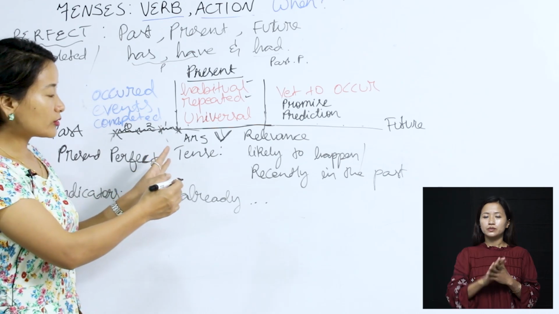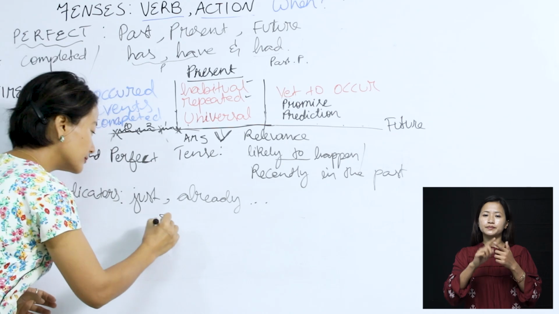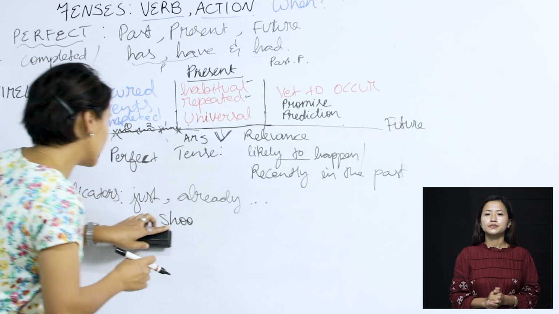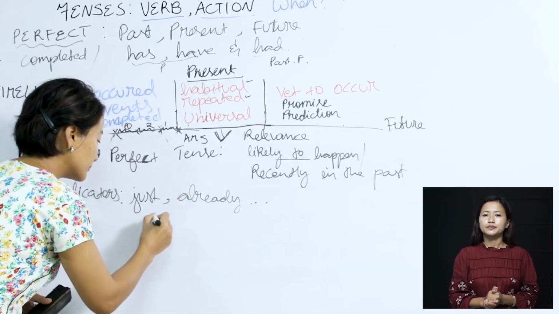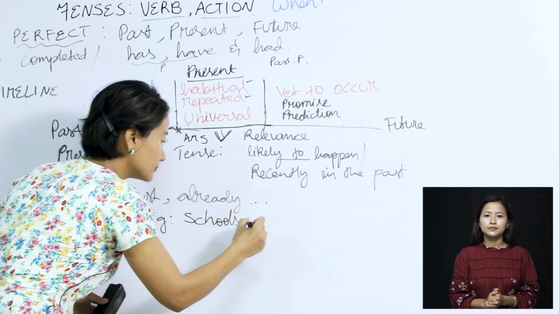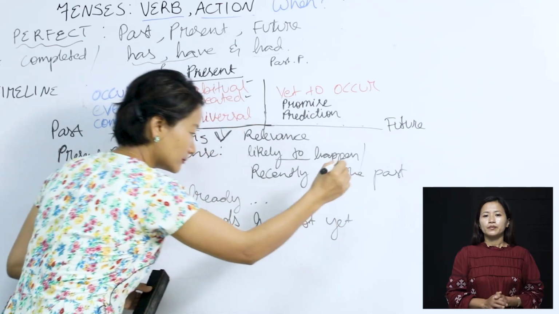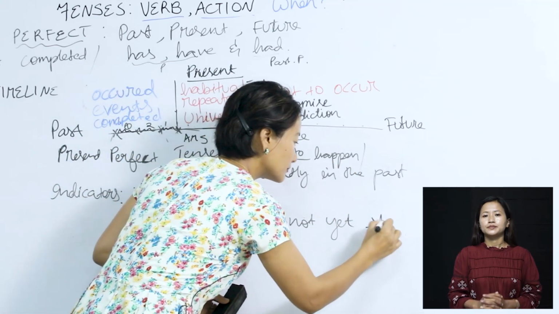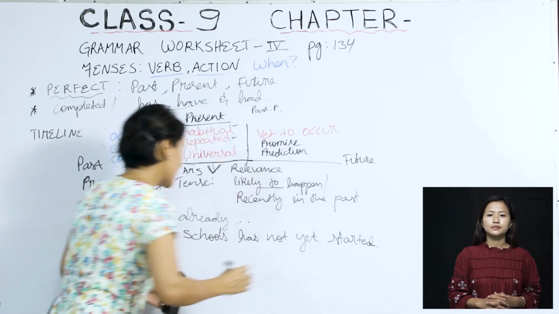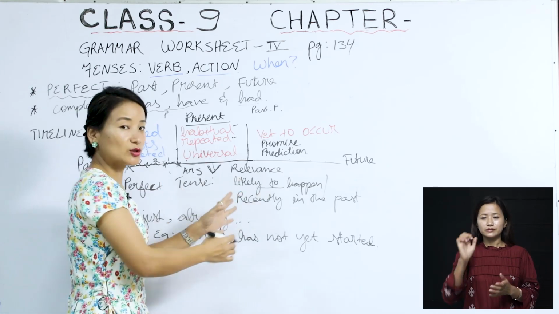Now, when we say it, it is also sometimes likely to happen, examples such as, school has not yet started, an event that is going on and is likely to continue.